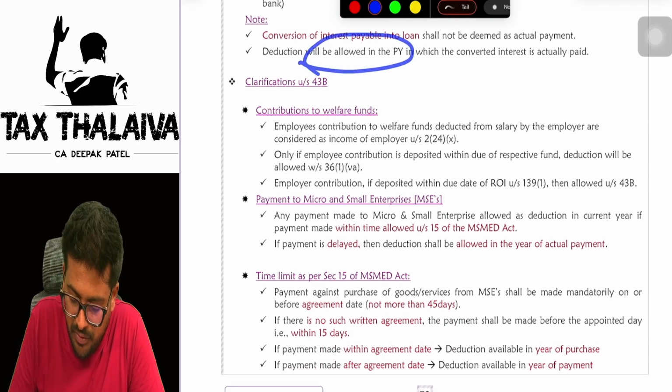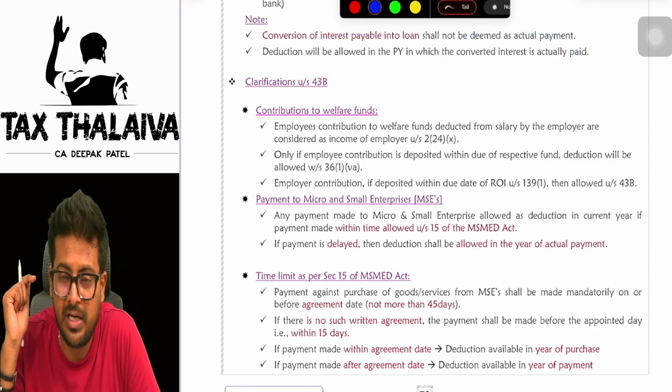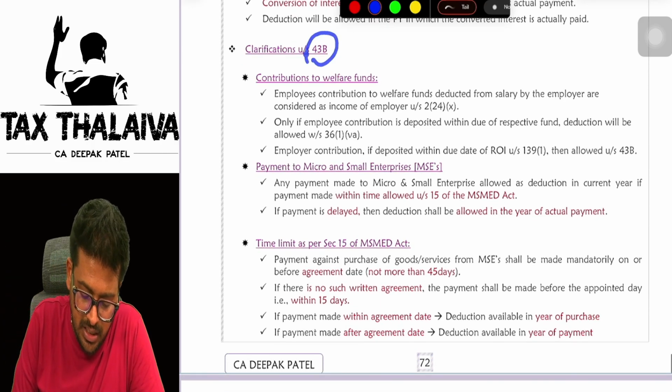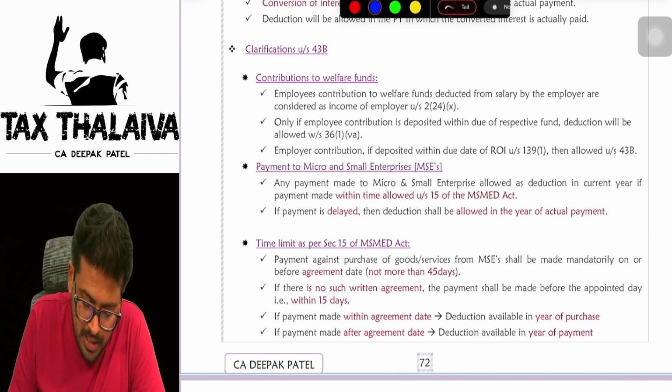Deduction will be allowed in the previous year in which the converted interest is actually paid. Only when you actually make the payment of interest will it be allowed. Otherwise, it is disallowed. Clarifications under section 43B: whatever I clarified earlier, 43B is clarifying now.